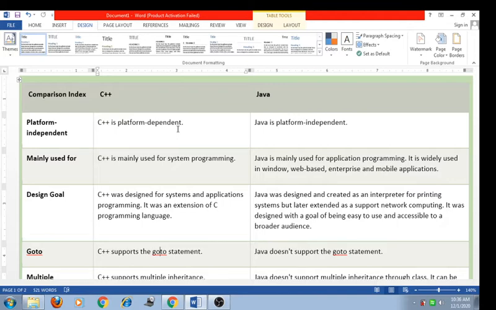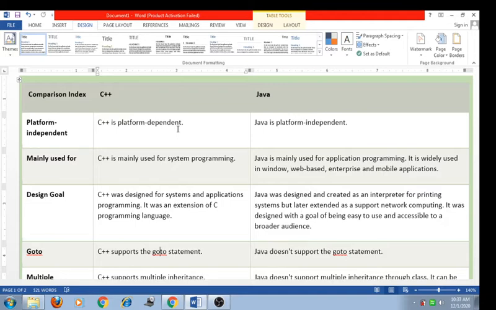Java was designed and created as an interpreter for printing systems, but later extended to support network computing. It was designed with the goal of being easy to use and accessible to a broader audience. So this is the design goal of C++ and Java.